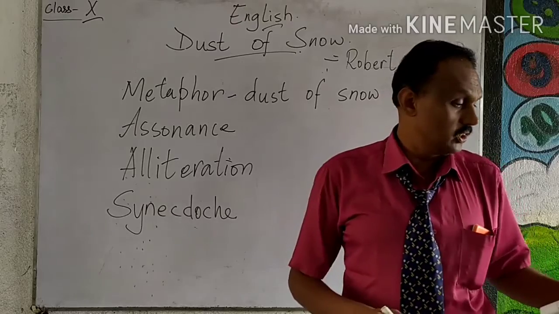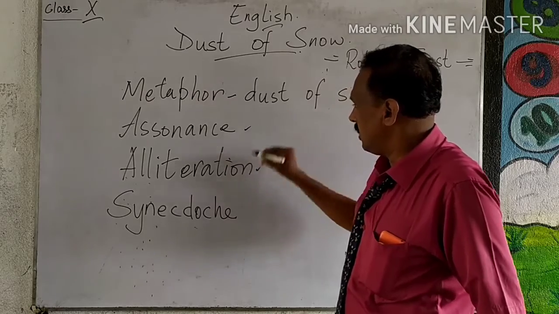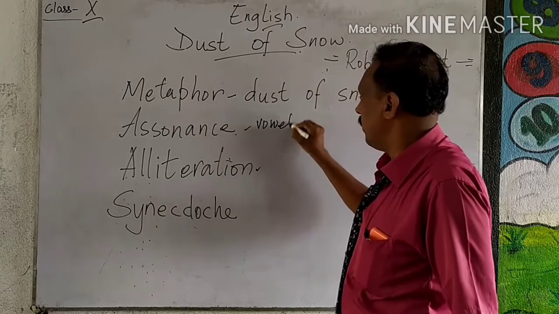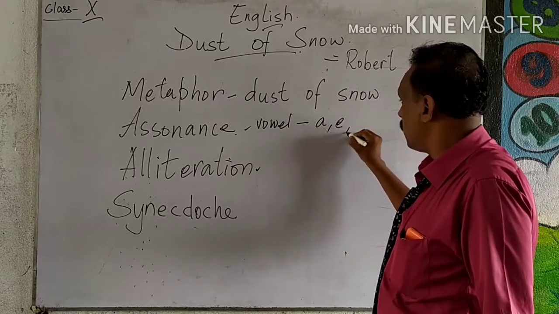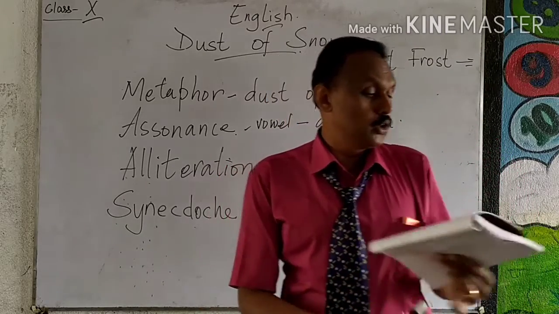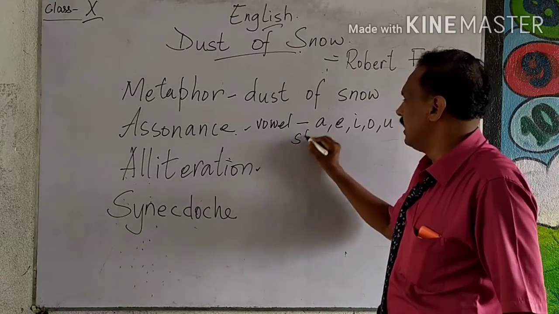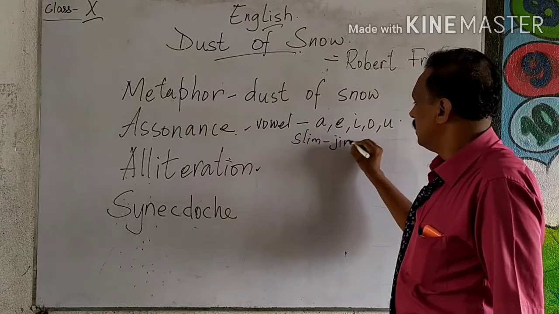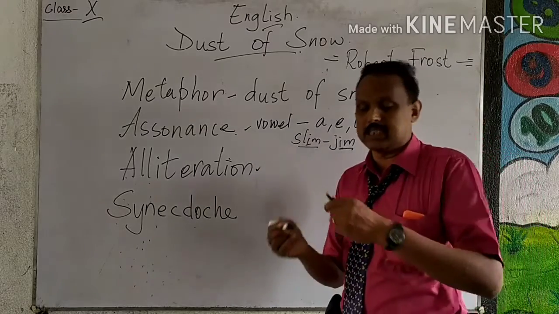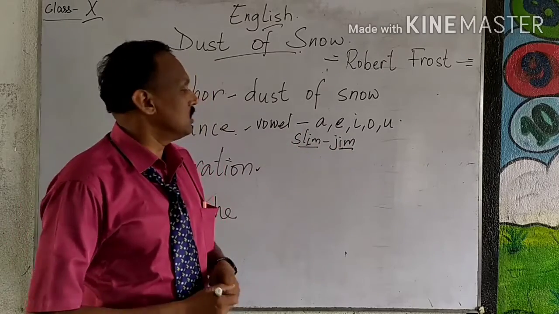Now assonance also we have here. Assonance means what? Assonance and alliteration: this one is rhyming words with more stress on the vowels. I have been repeating it many times. What are the vowels? A, E, I, O, U. Sometimes in poems, usually to give more kick, to bring more rhyming meaning, we use words like Slim Jim. See, the vowel I is given. To match with the slim, we are writing the word Jim. Jim is actually a name. But here slim means what? Thin. To make it more rhyming, we write Slim Jim.